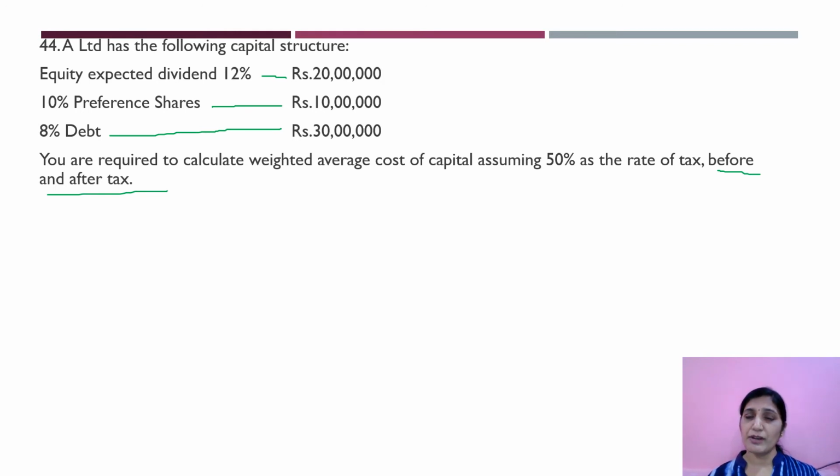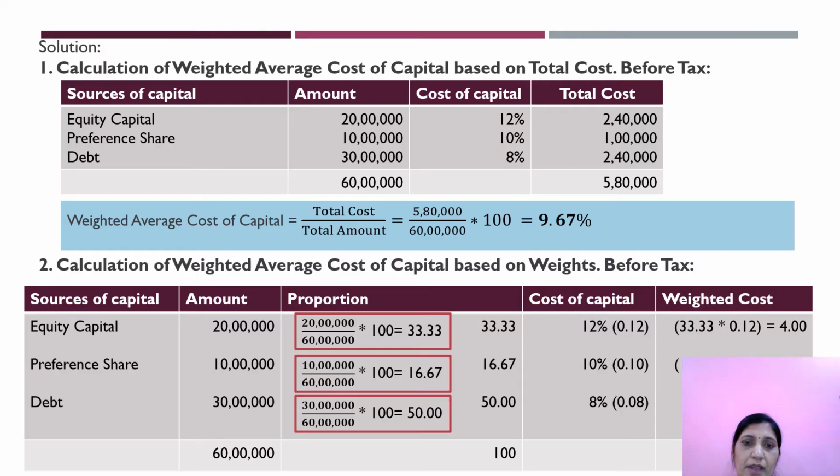In our last problem, we had market value and book value. Here you don't have anything like that. No market value, no book value. Only one single value is given. Now you have to find this before tax and after tax. Tax rate is given over here. Shall we proceed? So girls, let's go for the solution.